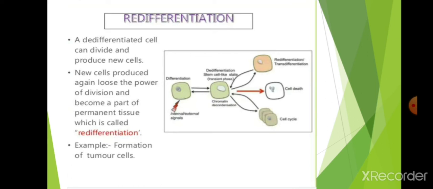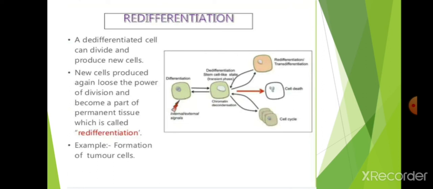It is very important to note these three processes. What is differentiation, what is de-differentiation, and what is redifferentiation? First, differentiation means formation of a xylem. Xylem is formed. Now it is damaged by an insect or other disease.